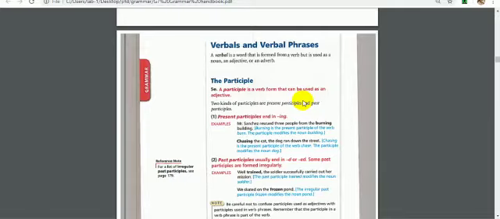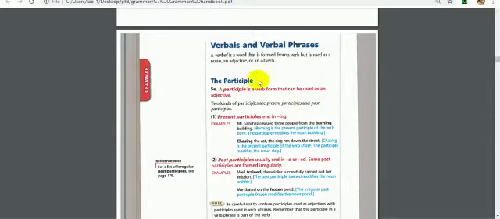To understand the verbal phrase, we need to know that it is verbal, which means it will contain a verb. And the first kind of the verbal phrases is the participle phrase. The first kind means there are more than one kind of verbal phrase. Yes, there are more than one kind. The first one is the participle phrase.